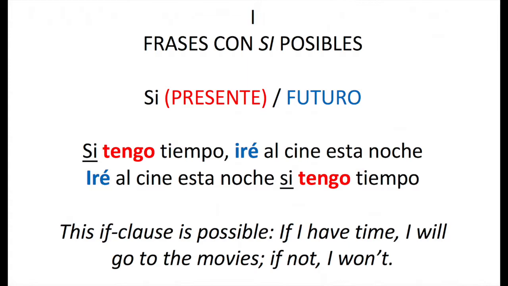Si tengo tiempo, iré al cine esta noche. Or you can switch that and start with the second part of the sentence. Iré al cine esta noche si tengo tiempo. In any case, the part that is introduced by si, whether it comes at the beginning or whether it comes second, has the verb in the present. In this case, tengo. And the other part of the sentence, the one that is not introduced by si, whether it comes second or whether it comes at the beginning, has the verb in the future.